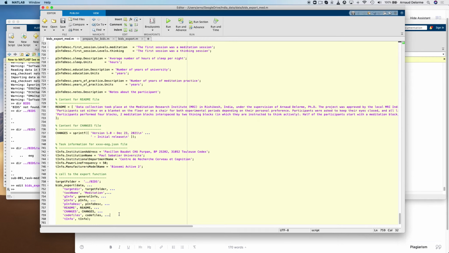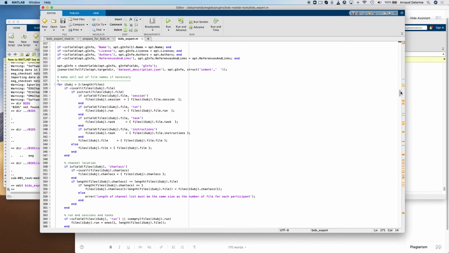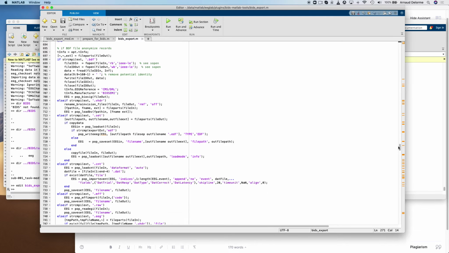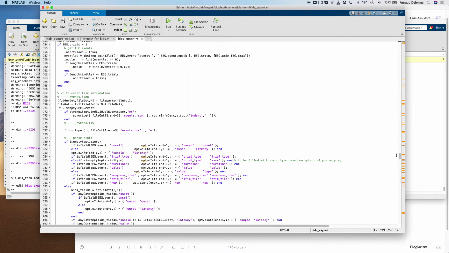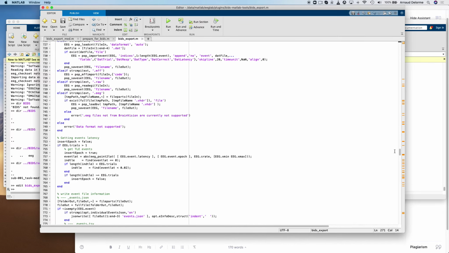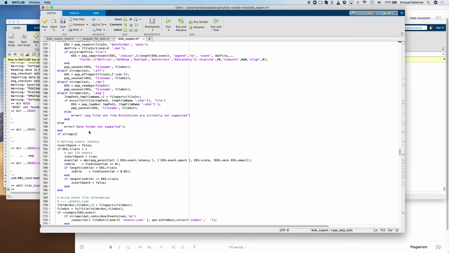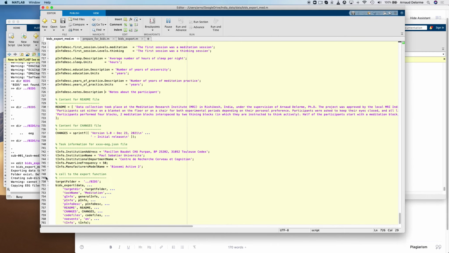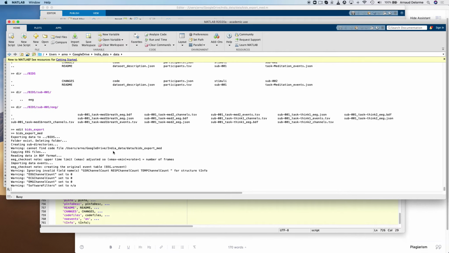So I'm editing the functions here. And I'm going to add the parameter to my BIDS export script. And so I searched a little bit in the file where I should put this command to remove the events. And I figure out after importing the EEG data and before exporting events, I'm just going to erase events if this field is set. So I check if it's on, and if it's on, I just remove the events. And now I'm going to export the data again, and hopefully there won't be any events.